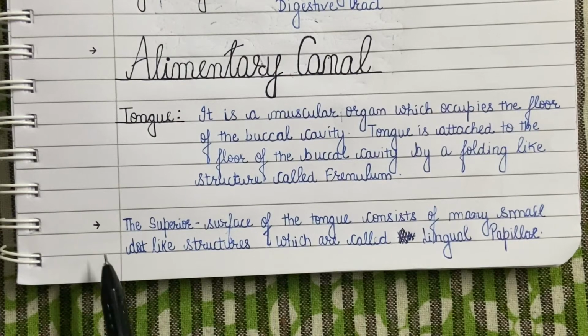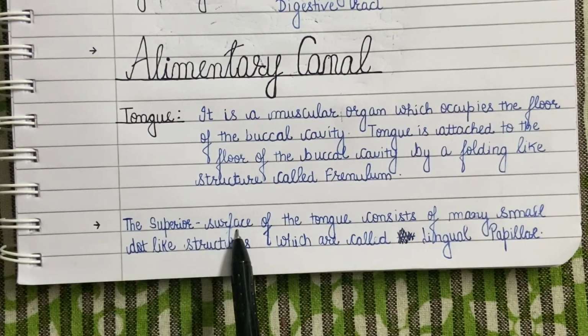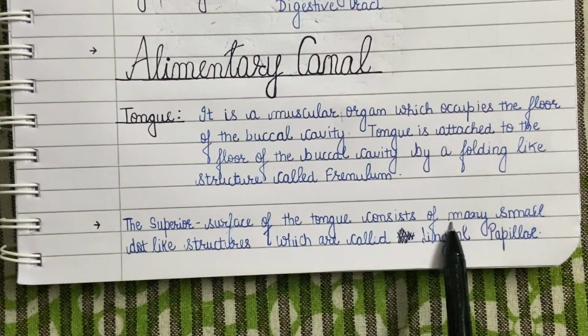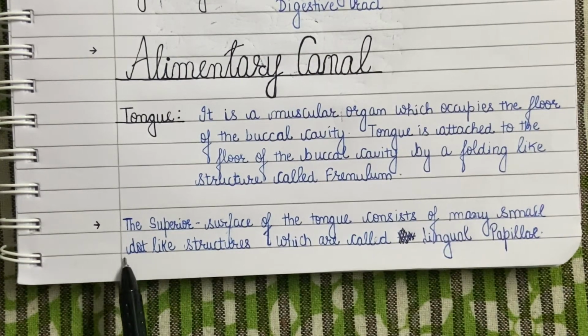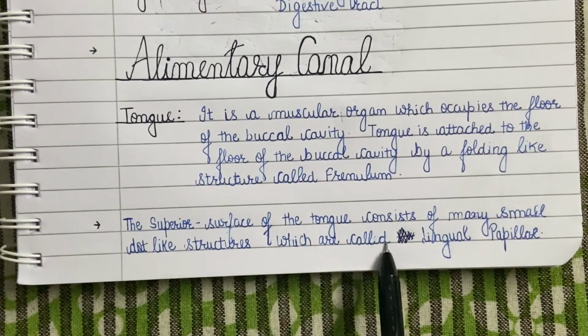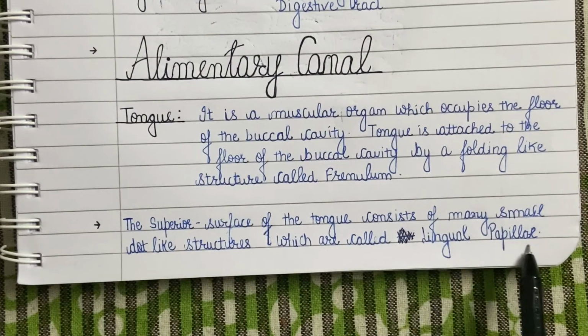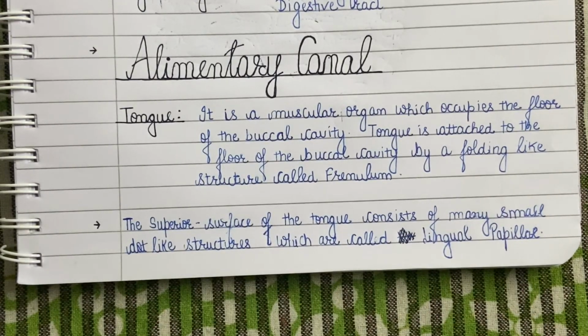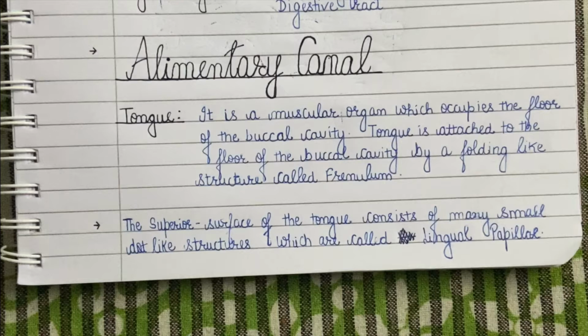Now, every one of us has definitely seen those dot-like structures present on our tongue. Those are called lingual papilla. Papilla are any round or dot-like structure present on an organ, and as we are talking about papilla present on the tongue, they are called lingual papilla. Under the surface of these papilla are present taste buds that are sensory in function and provide us the sense of taste. It is because of the presence of these taste buds that we are able to taste the food. Also, due to the presence of these papilla, the superior surface of the tongue appears rough while the inferior surface of the tongue is smooth.